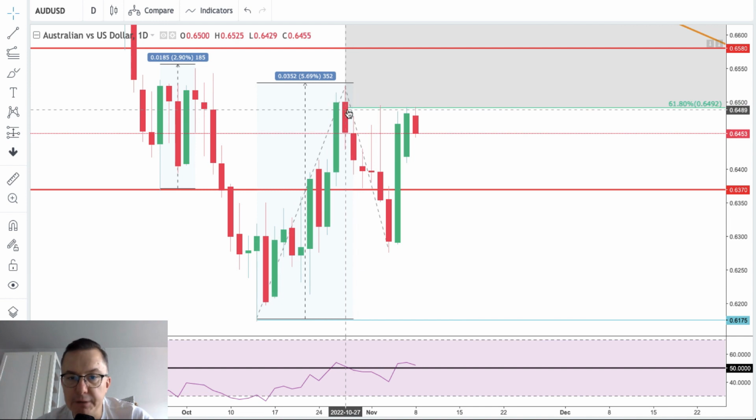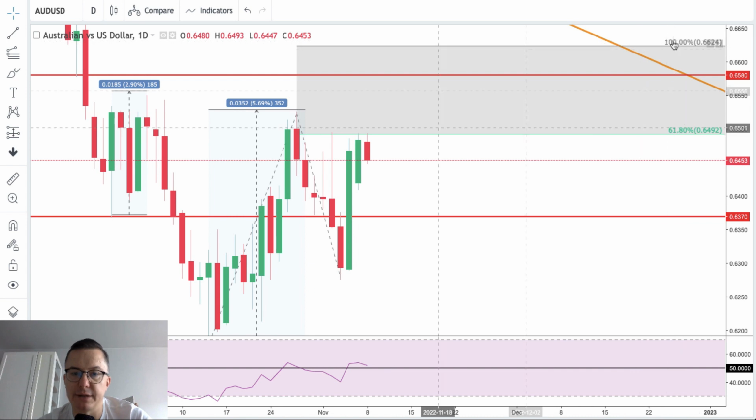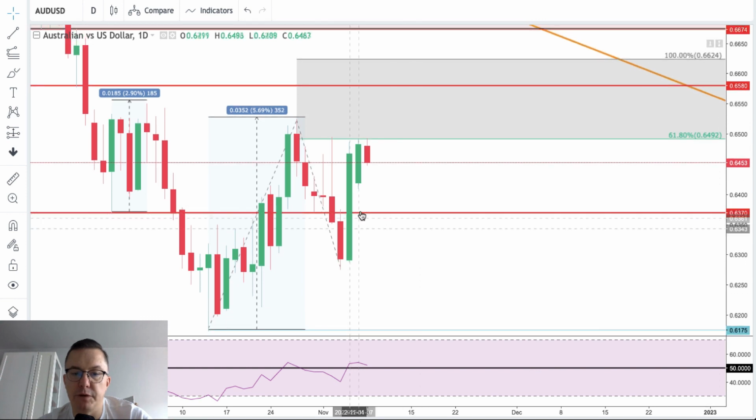However, if we take out the highs of 6,525, which is the high from last week, then of course we can even test the technical resistance 6,580 and extend the bounce towards 6,624, which is 100% of the extension of the wave B measured from the bottom of the wave A, measured from the bottom of the wave B. So very interesting setup here.